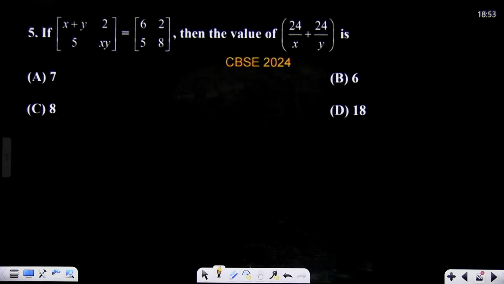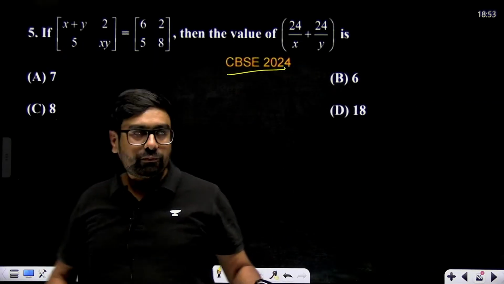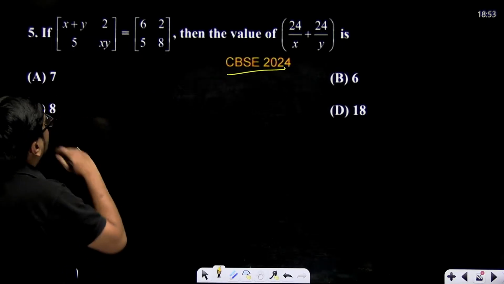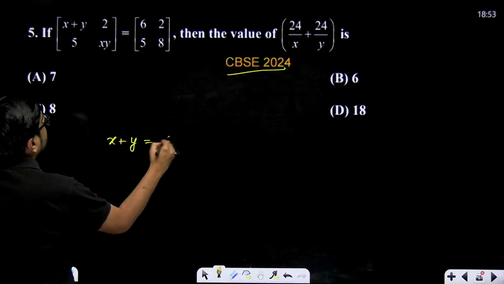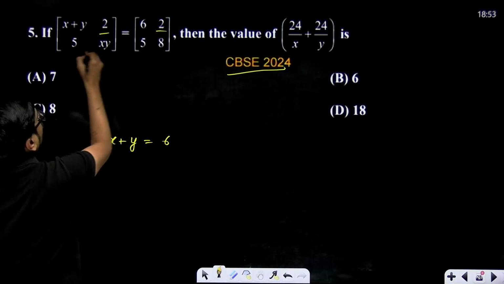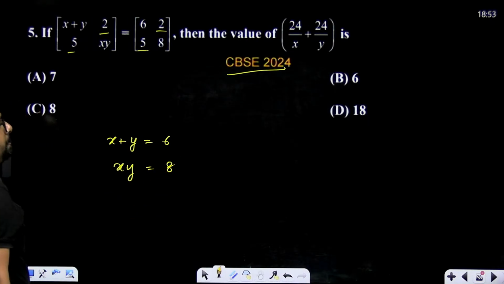Okay, come on, try solving this question. This was in CB. This is also last year only. This is equal to this. So in simple terms, if this is equal to this, what can I say? X plus Y should be equal to 6. 2 is equal to 2. 5 is equal to 5. And XY is equal to 8.